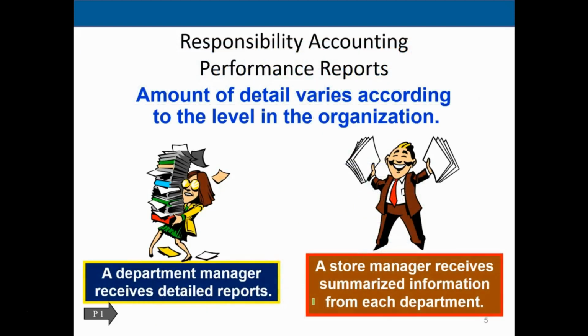Now, responsibility accounting performance reports. The amount of detail varies according to the level of the organization. A department manager receives detailed reports. The lower levels of management usually get a lot more detail on the reports within their control. They then summarize that and help create the summarized reports that upper level management will have. So the higher up the management, the more summarized the reports. If we want more detail on a particular report, we go to the department and see the detail behind the summarized reports.